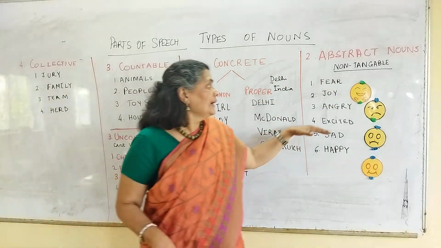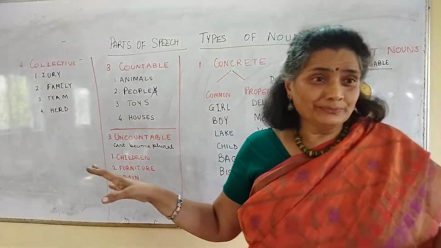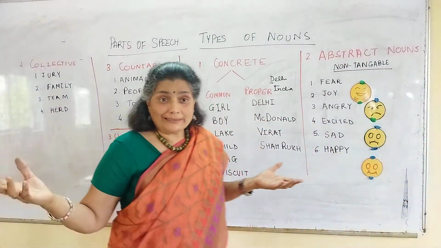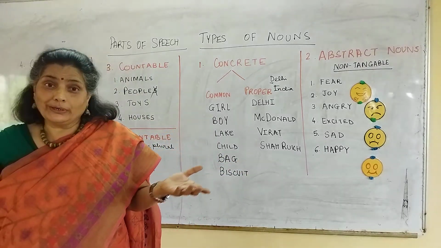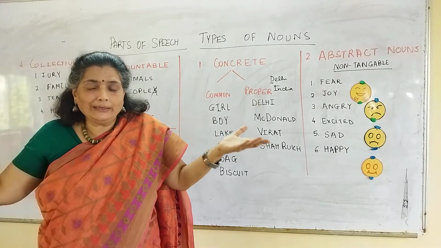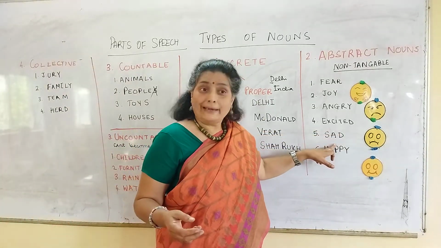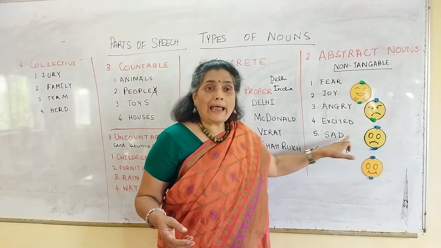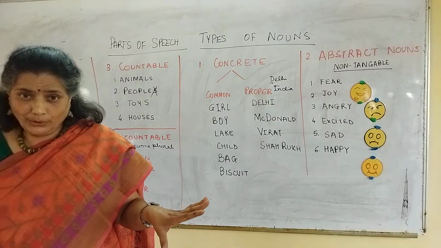Very good. Excited. You get excited when you're going to see a film or you're going to meet your friends. Correct? You're going to have, say, pani puri with your friends. You feel very excited about this fact. I love pani puris. Excited. Sad. We are sad when we don't get a ticket to go to the theatre hall.